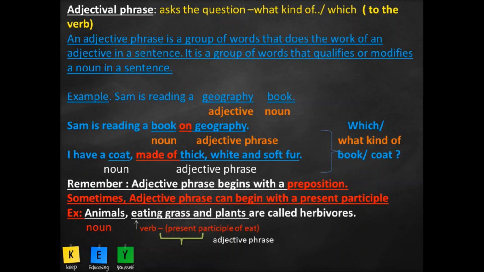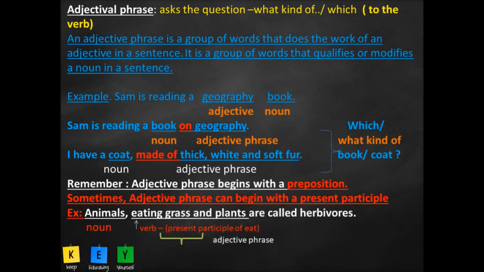Animals eating grass and plants. What is eating grass and plants doing? It is describing the animals. Which animals? Animals eating grass and plants. What kind of animals? Animals eating grass and plants. So either of the questions can be used to find the answer.